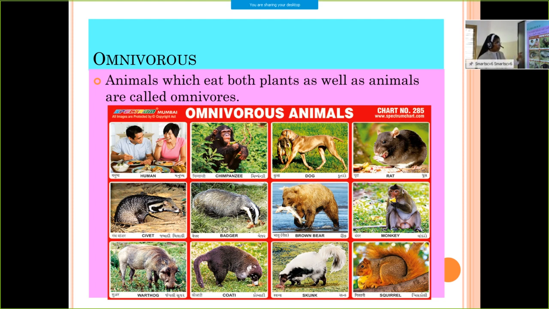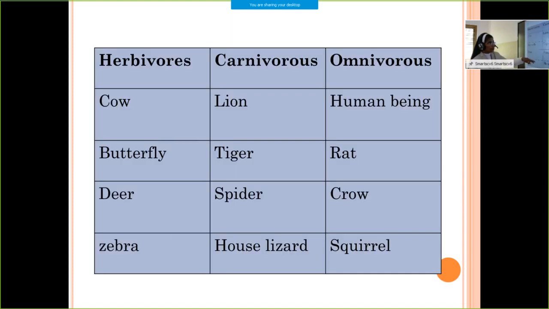So we studied herbivores, carnivores, and omnivores. Herbivores are animals that have plants as their food, carnivores are animals which eat only other animals, and omnivores are animals which eat both plants as well as animals. Here you can see some examples.